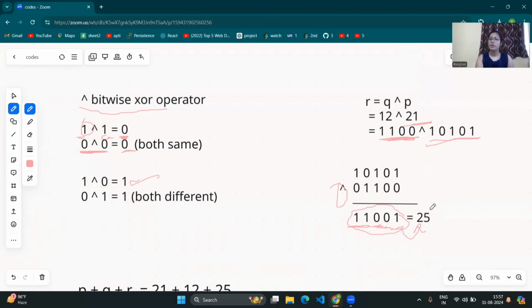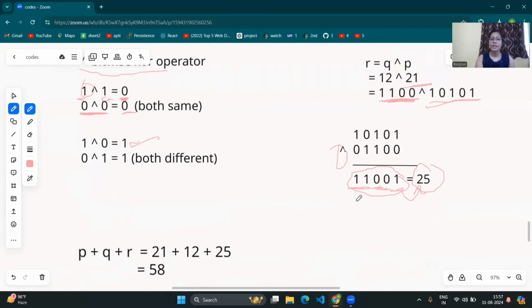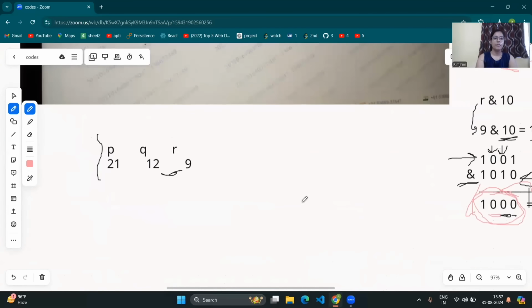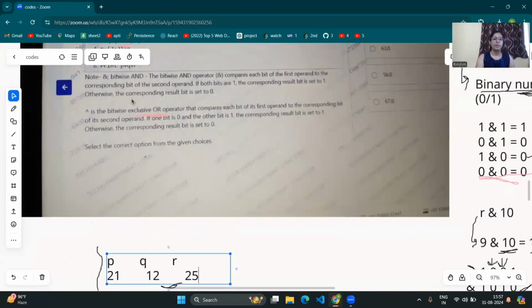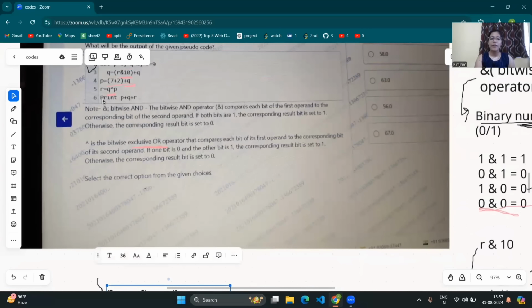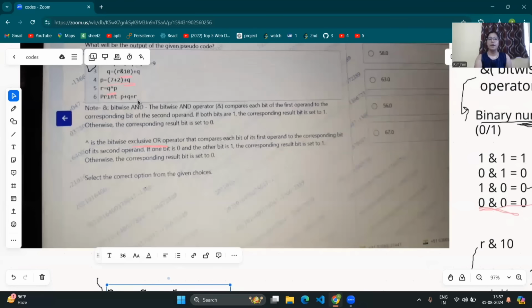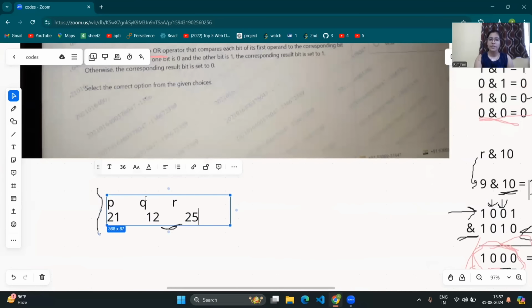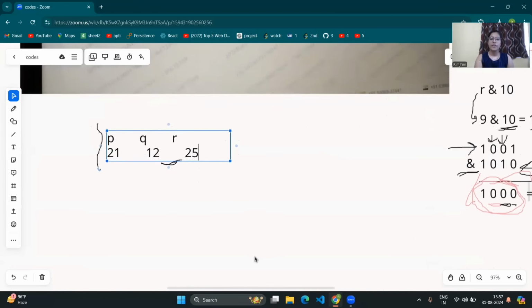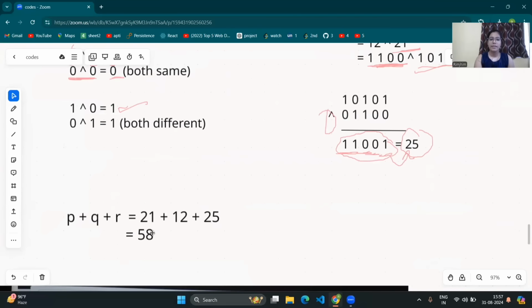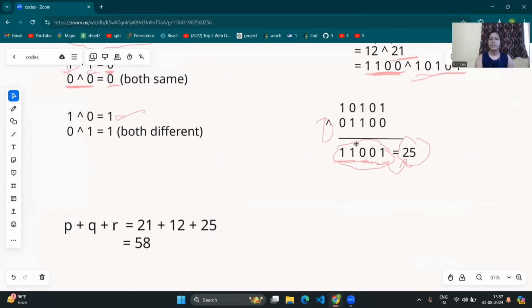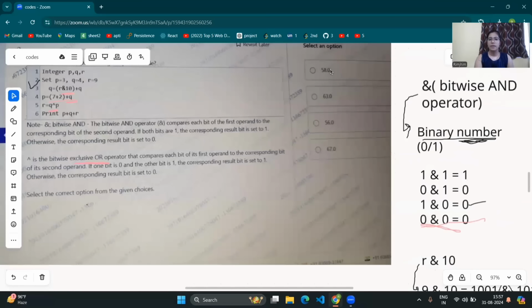That is equal to what? 25. Now R value will be what? 25. Now we will update our R to 25. Now next in line 6, we have to print P plus Q plus R. The value of P is 21, Q is 12, R is 25. We have to add all. So when we add, the value will be 58. Now let's see the option. Yeah, this one will be the correct answer.